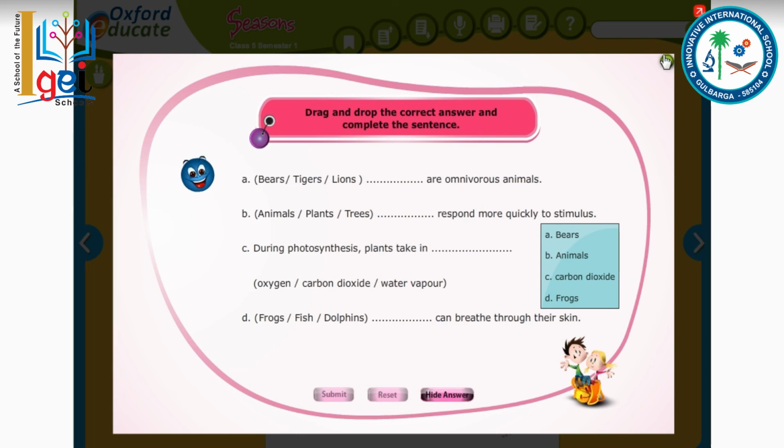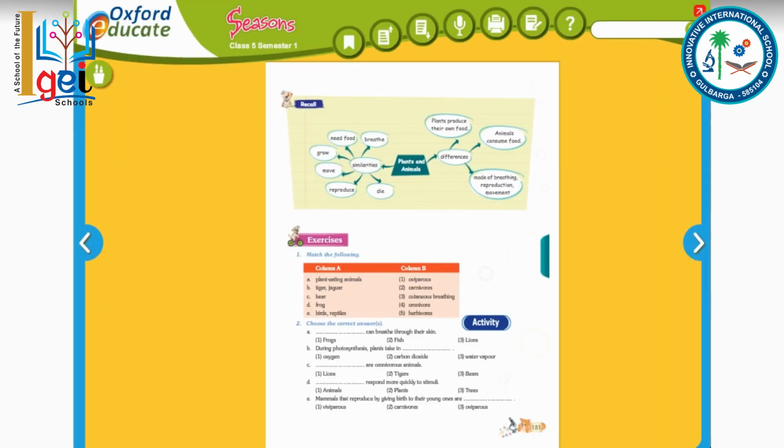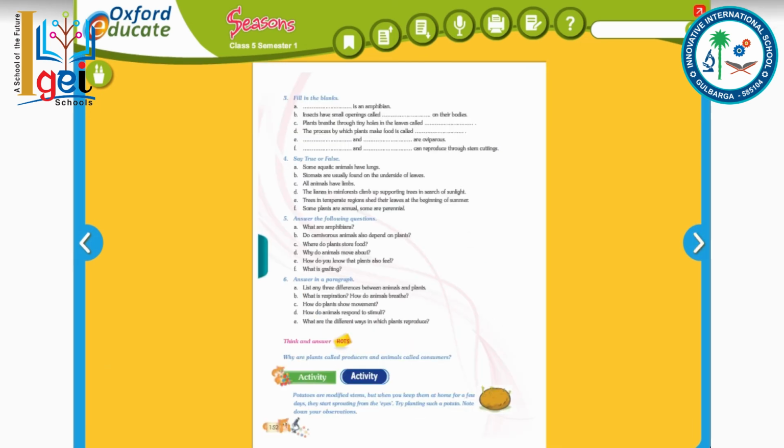Okay, let's go to the next page. So all these blanks and all the exercises you have to do on your own. By reading the lesson you will understand. Okay, so this activity we will do in a further class. Okay, our first lesson is completed.